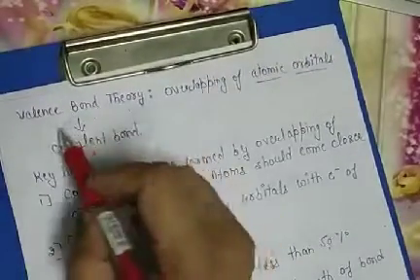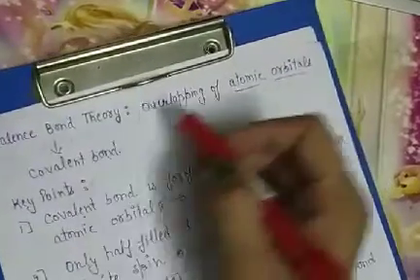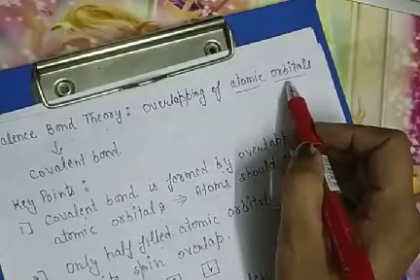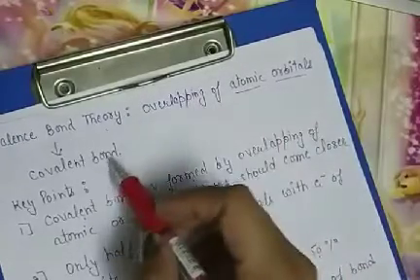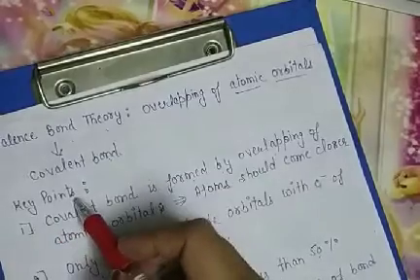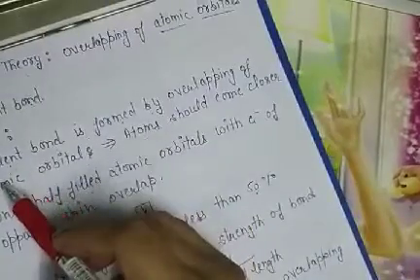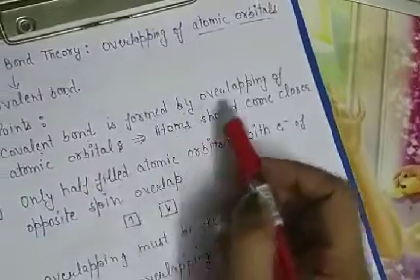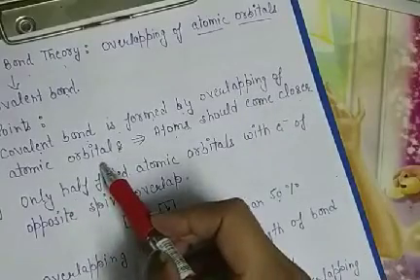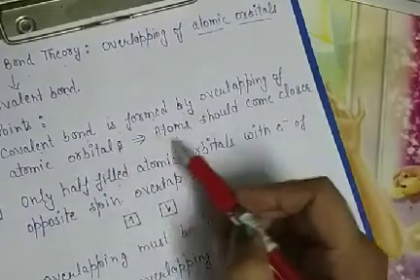So we started the valence bond theory, and according to this theory, overlapping of atomic orbitals takes place. By this overlapping, covalent bonds are formed. What about the key points of valence bond theory? The first one is that a covalent bond is formed by the overlapping of atomic orbitals, and for this overlapping, atoms should